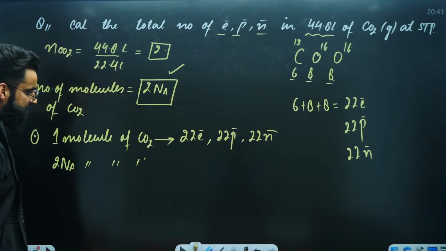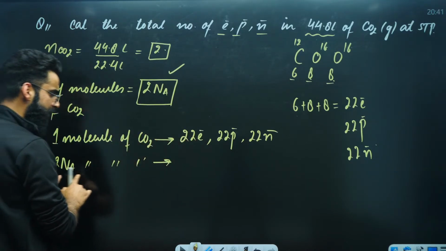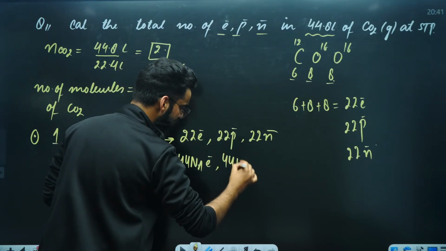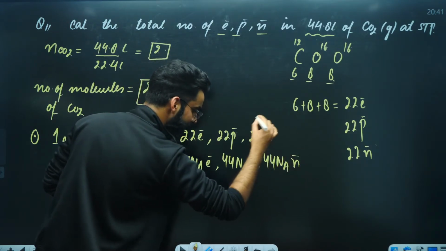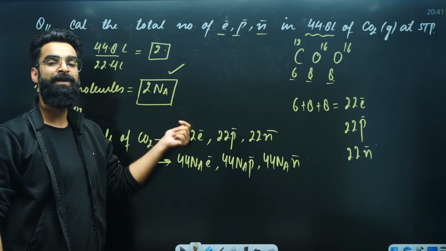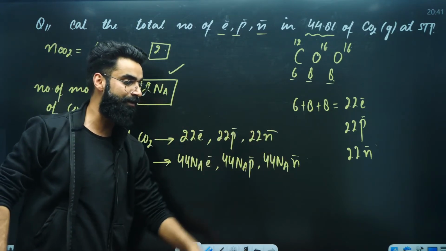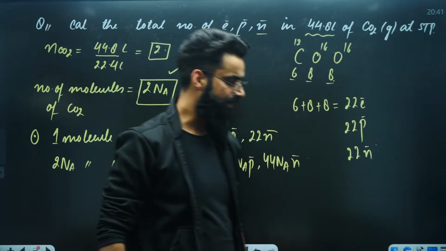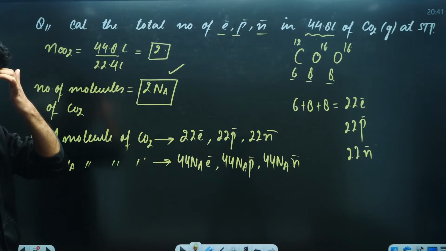So, in 2 Na molecules of carbon dioxide, how many electrons will be there? In one molecule, 22 electrons. In 2 Na molecules, it's going to be 44 Na electrons. Similarly, 44 Na protons. Similarly, 44 Na neutrons. Right? In one molecule of carbon dioxide, there are 22 electrons. 2 molecules, multiplied by 2. 3 molecules, multiplied by 3. 2 Na molecules, multiplied by 2 Na. Everywhere multiplied by 2 Na. Get everything. That's it. Yeah? Clear to everyone? Is it super clear to everyone?